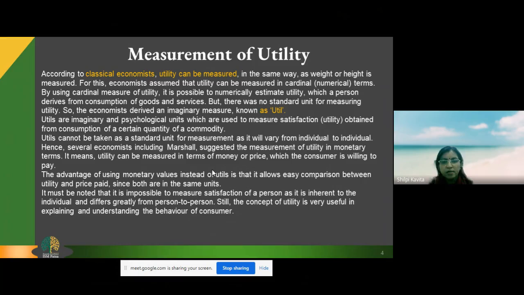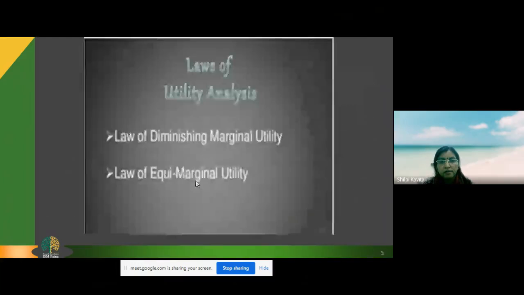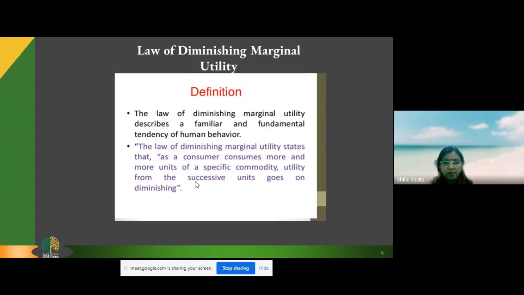And on this very tenet, they were attacked by the modern economists. Still, this assigning of numeric value gave us a result which is still accepted and followed to date. They told that we have a law of diminishing marginal utility. That means that as we consume more and more of a commodity, the satisfaction we get from consuming the successive units goes on diminishing.